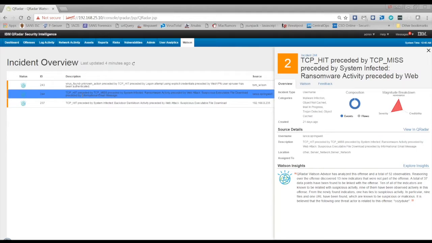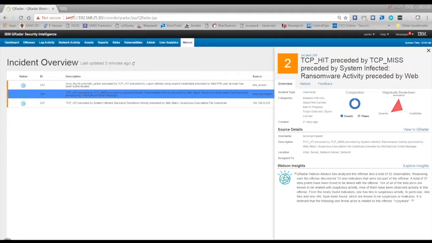So, coming from the world of operations, I would suspect that this is potentially like a phishing campaign. So we would want to look and dig in further to understand what is specifically happening here. If we look briefly at the Watson Insights information that's already been discovered for this analysis, we can see that 52 observables were actually mined from our QRadar data. That's quite a bit of effort that would take on the manual part. There's a lot of data points here which Watson could draw deeper insights on for us.